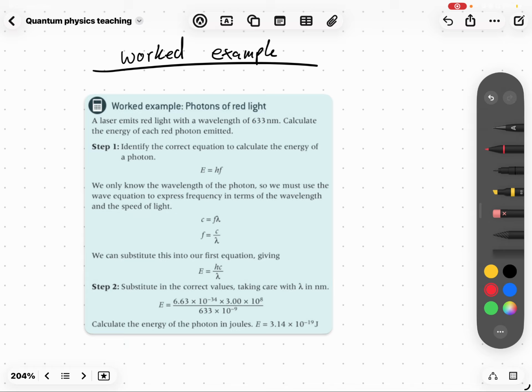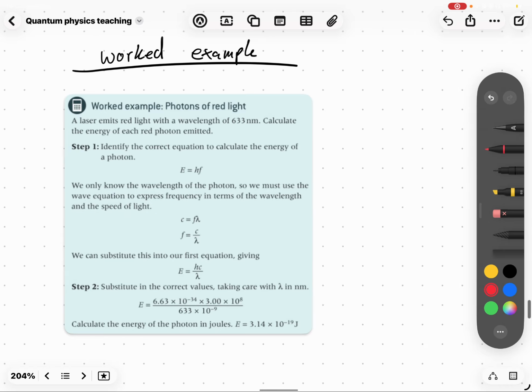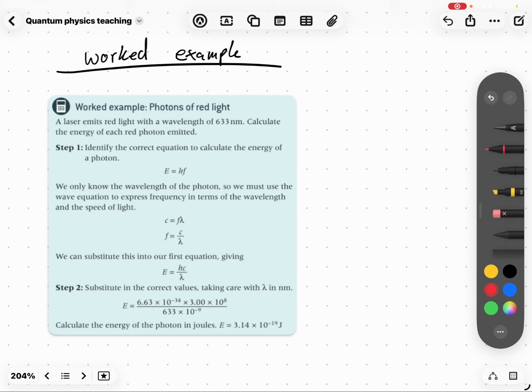Now, to show you that this is actually a really simple equation, because like most equations, it's just plug in the numbers and you get your answer. We're going to show you a worked example: a red light with a wavelength of 633 nanometers. Calculate the energy of the photon.